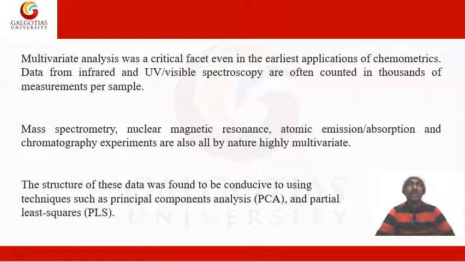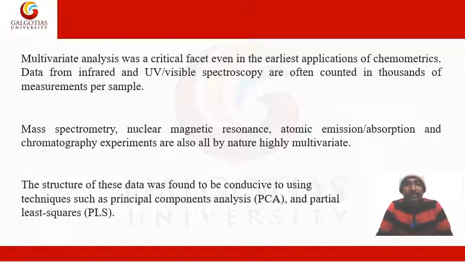The data from infrared spectroscopy are often counted in thousands of measurements per sample, which can be easily handled in chemometrics. Mass spectrometry, nuclear magnetic resonance, atomic emission observations, and chromatography experiments are also, by nature, high multivariate analysis examples.